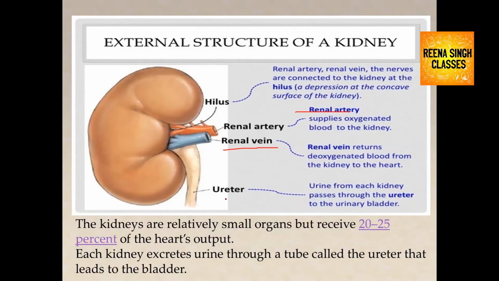These wastes are passed out from the kidney to the ureter, to the urinary bladder, and through the urethra they come out of the body in the form of urine. Kidneys are relatively small organs, but they receive 20 to 25% of the heart's output by the renal artery. Each kidney excretes urine through a tube called the ureter that leads to the urinary bladder.